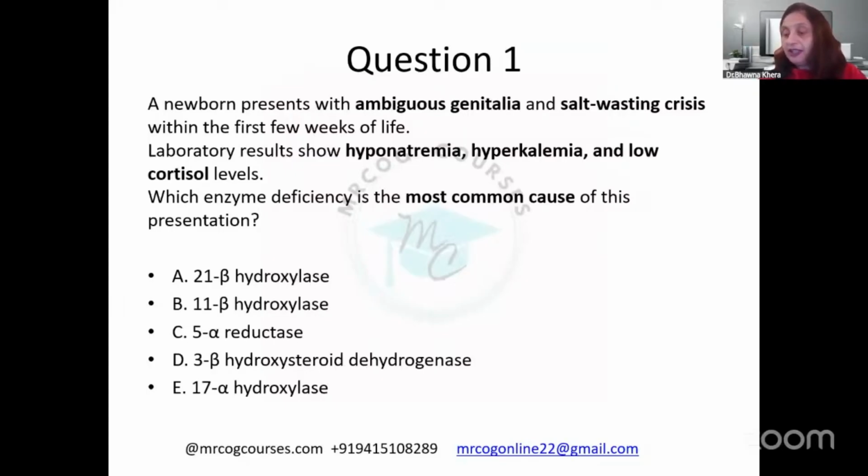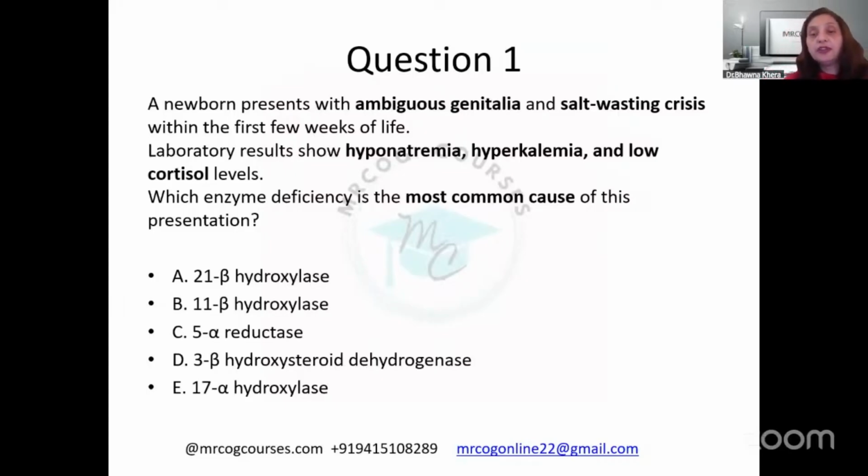Okay, so yes, great. You're absolutely correct. It is basically congenital adrenal hyperplasia. What happens? There is an enzyme defect. Therefore, the formation of the mineralocorticoids and the glucocorticoids is less. Rather, all substrates are transformed into the androgens. So we get a lot of androgens, which leads to ambiguous genitalia, while the mineralocorticoid and the glucocorticoid are low, particularly mineralocorticoid. Therefore, salt is wasted. So, salt wasting crisis is there.